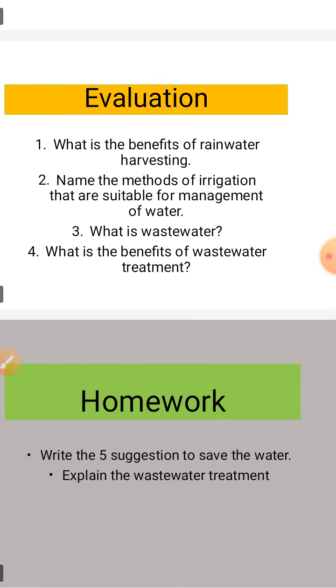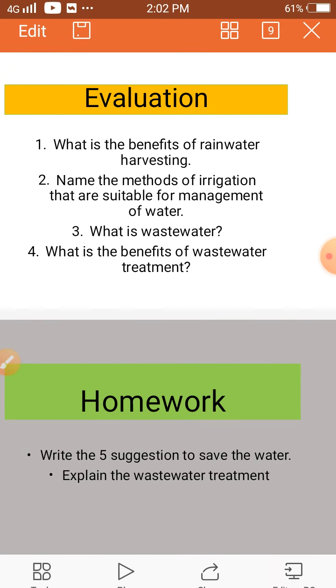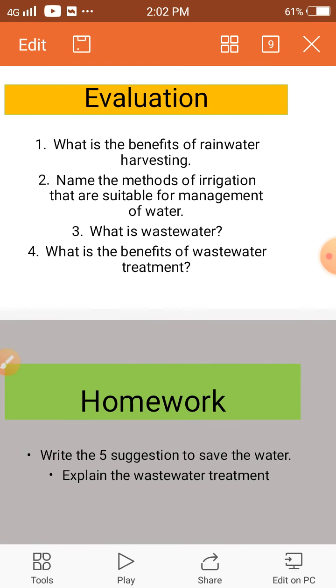This is your homework. First question, write 5 suggestions to save the water. You can write any 5 suggestions according to your choice to save the water. Second is explain the wastewater treatment. You can write the answer of this question in your own words, whatever you have understood from the video of wastewater treatment.